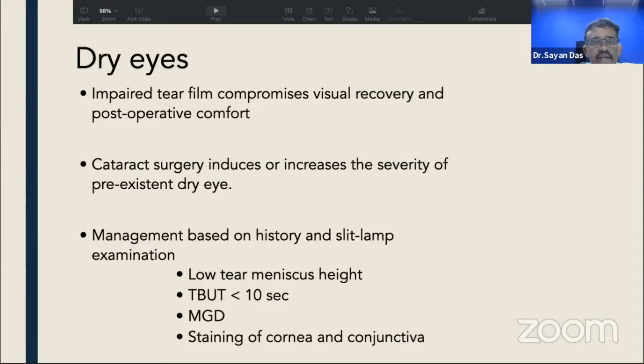The next is dry eyes. We all know it impairs the tear film. The impaired tear film compromises visual recovery following surgery and also decreases post-operative patient compliance. Cataract surgery is known to induce or increase the severity of pre-existent dry eye, and the management is based on history and slit lamp examination. On the slit lamp, we try to establish the tear meniscus height, whether it is normal or lower, whether the TBUT is short, whether there are significant meibomian gland issues, or there is staining of cornea and conjunctiva, either on the fluorescein stain or on the lissamine green stain.